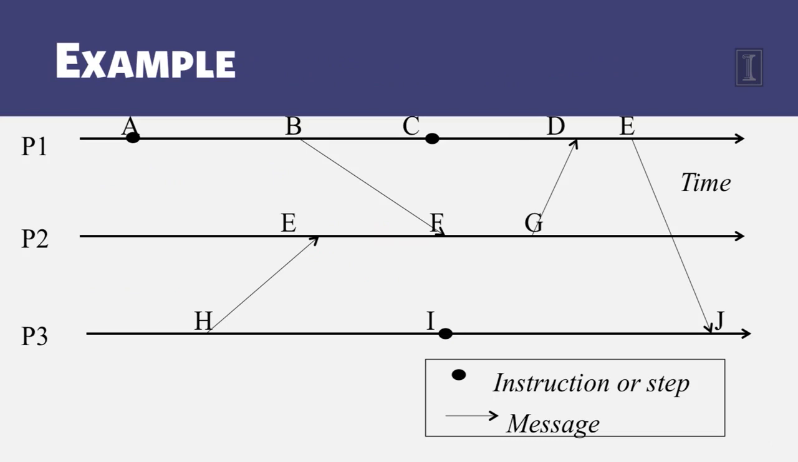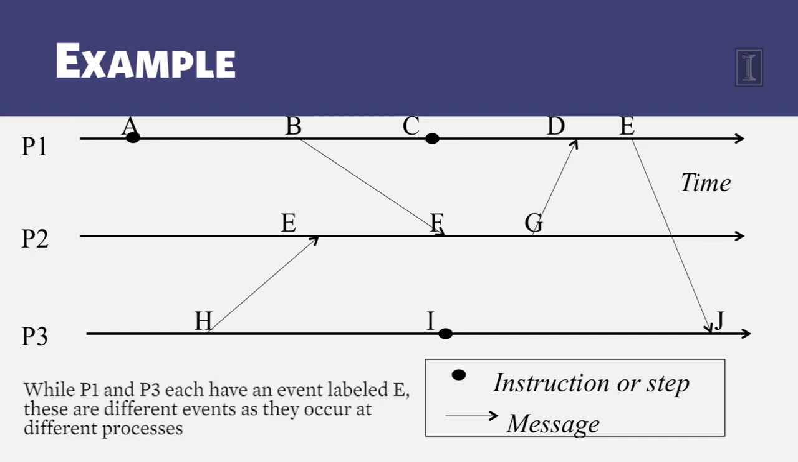Here's an example of three processes, P1, P2, P3. The time goes from left to right. Notice that the clocks may not be synchronized here at all. P1 executes a local step, which we label as an event A. Then it sends a message to P2. The send event is labeled as B. The receive event is labeled as F. P1 then executes another instruction C. It receives a message from P2. The receive event is labeled as D. And then it sends a message to P3, which is an event labeled as E.